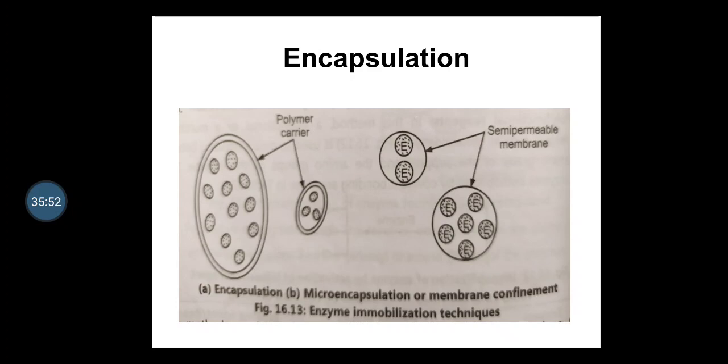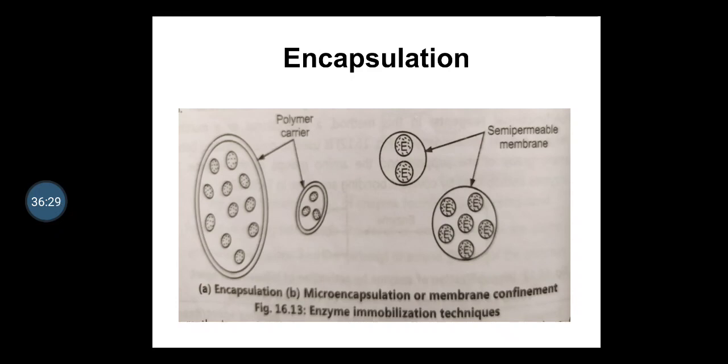Many enzymes are microencapsulated by the phase separation method, which is based on coacervation. The aqueous enzyme solution is first emulsified in a water-insoluble organic solvent containing the polymer, giving an organic phase containing aqueous micro droplets. Another organic solvent, in which the polymer is insoluble, is slowly added, and the polymer is concentrated and membranes are formed around the micro droplets of the aqueous enzyme solution.